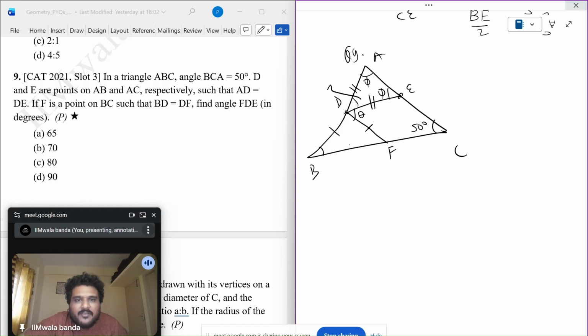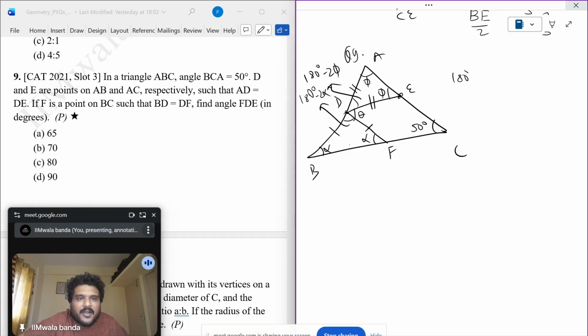So I know this angle will be 180 degrees minus 2 phi. This angle and this angle have to be equal. So I know this angle will be 180 minus 2 phi, whatever this is. So I know these will be 180.